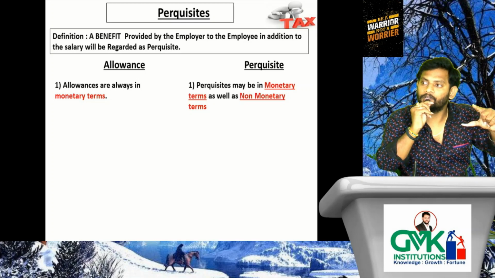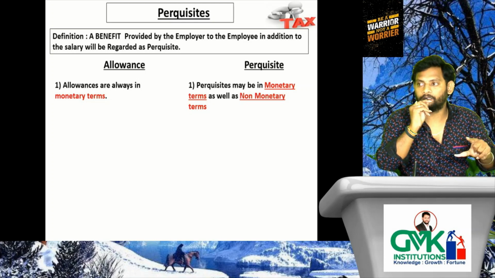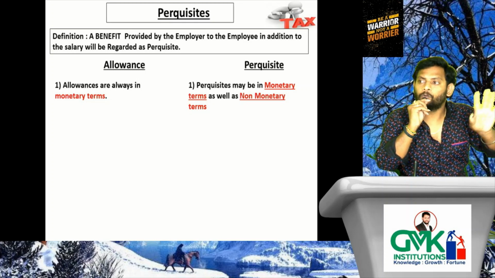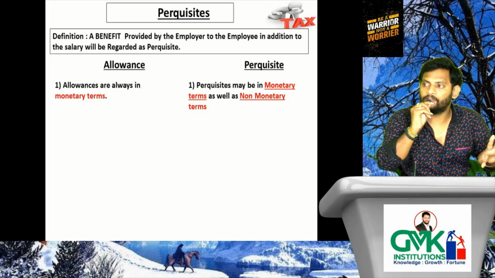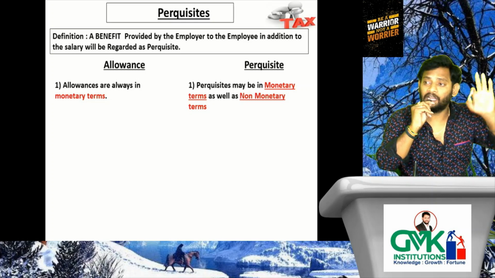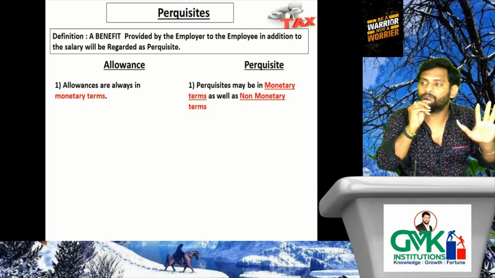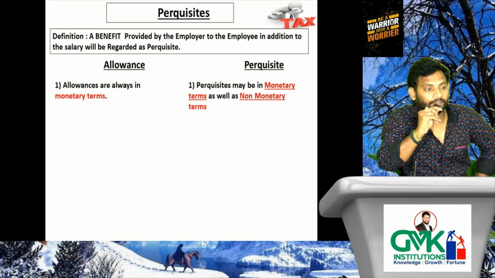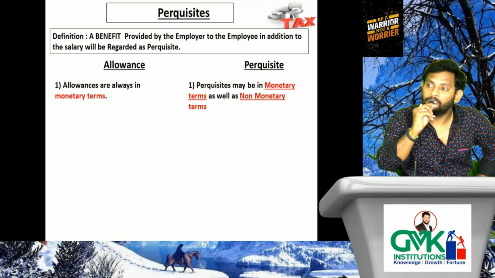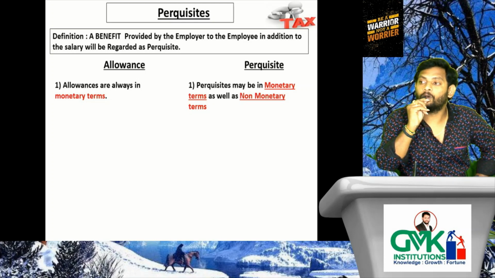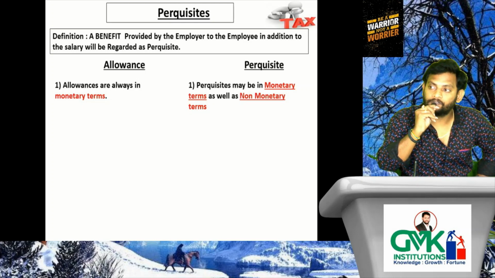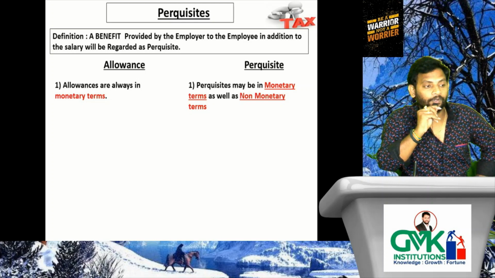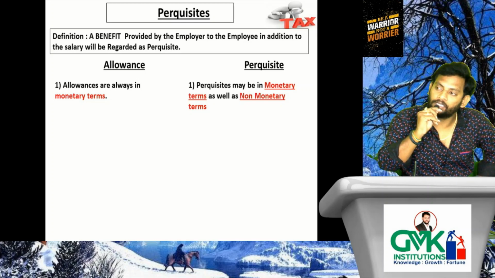So always it is what? A fixed amount paid by the employer towards a specific purpose in addition to the salary. There is no question of having non-monetary allowance, ma. Allowances are always in monetary terms only. When it comes to perquisite, the lawmaker says the perquisite may be in monetary terms as well as non-monetary terms. That means there are two possible perquisites here. First one is monetary perquisite, second one is non-monetary perquisite.